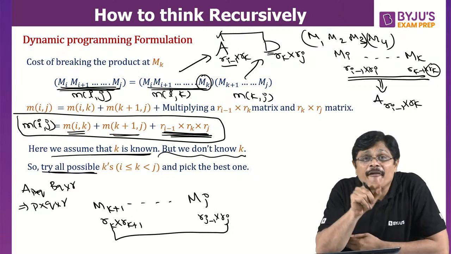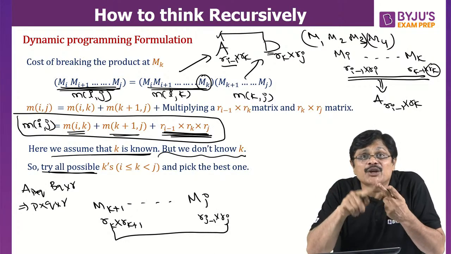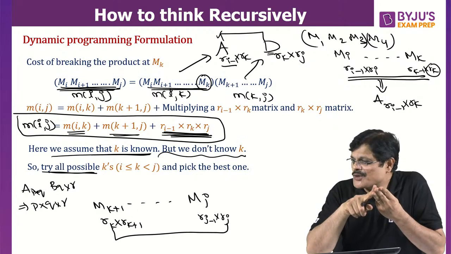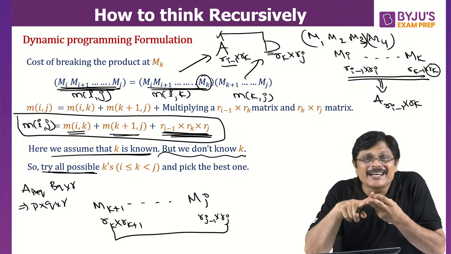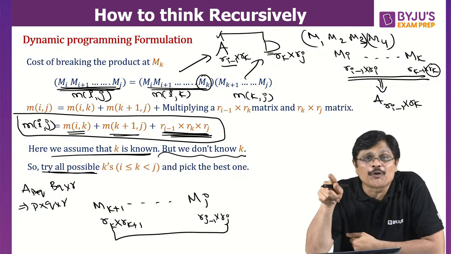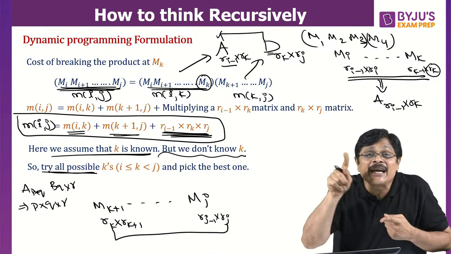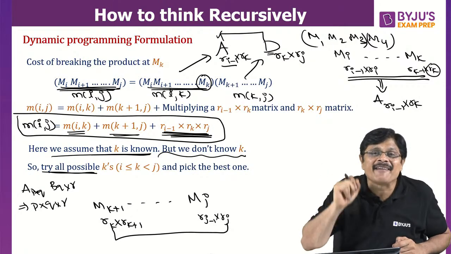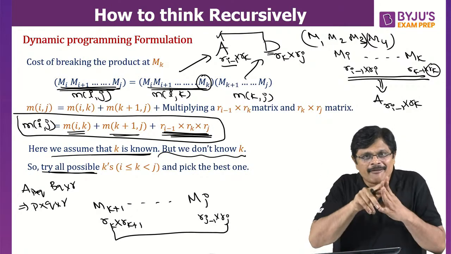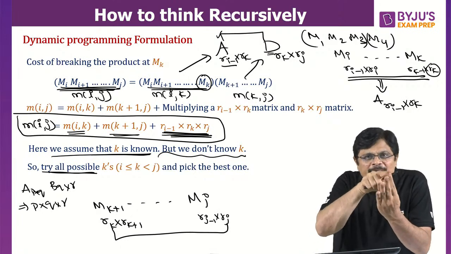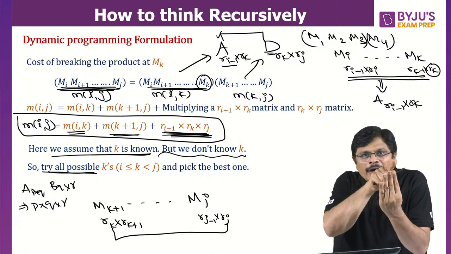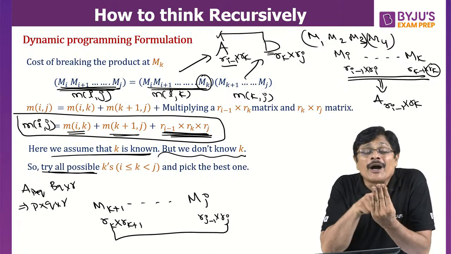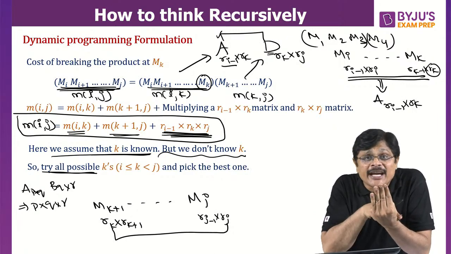That is, if you are going from 1 to 4, K value can be 1, 2, 3. Similarly, if you are going from I to J, what are the possible values of K?